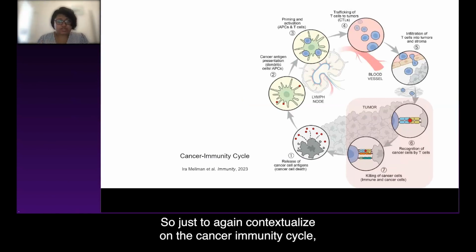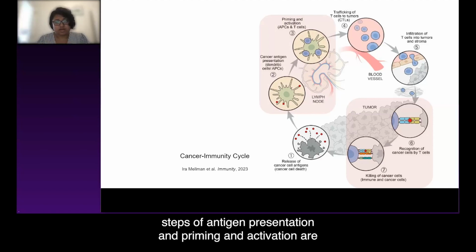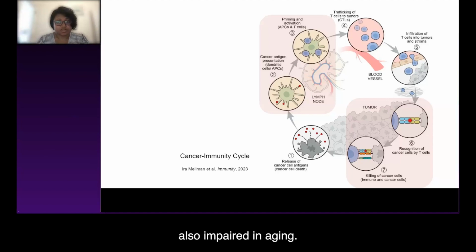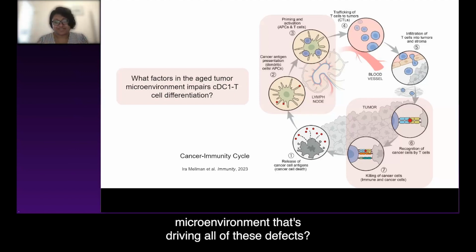So just to again contextualize in the cancer immunity cycle, what we're now showing is that some of these early steps of antigen presentation and priming and activation are also impaired in aging. And so the question becomes, what are the elements of the tumor microenvironment that's driving all of these defects? Some of these defects in the DC function activation, and obviously the defects in the CD8 T cell killing.